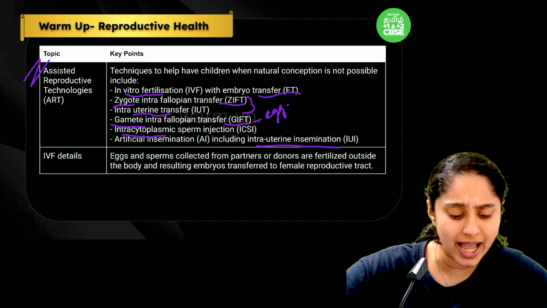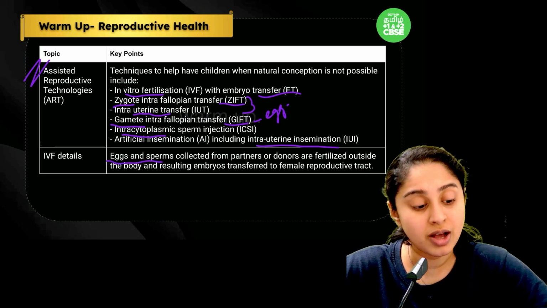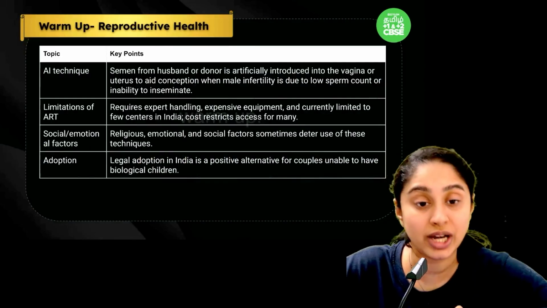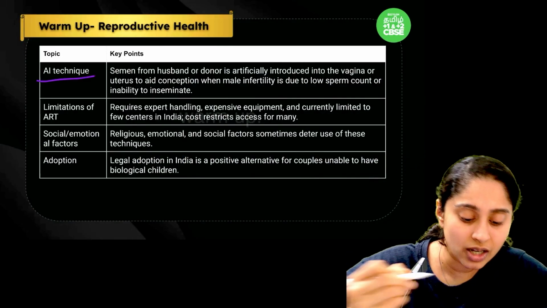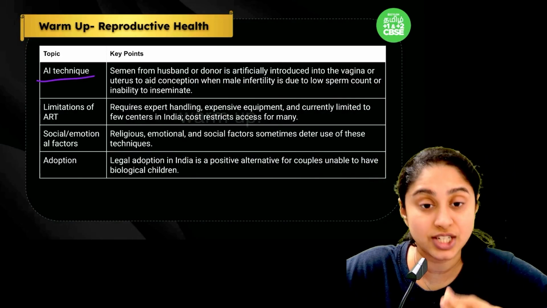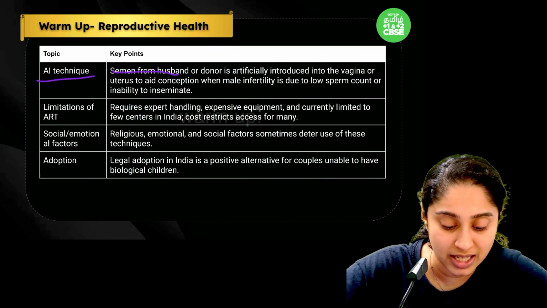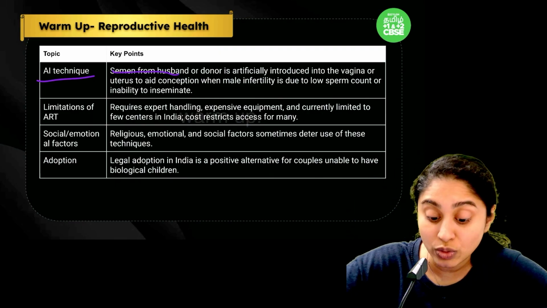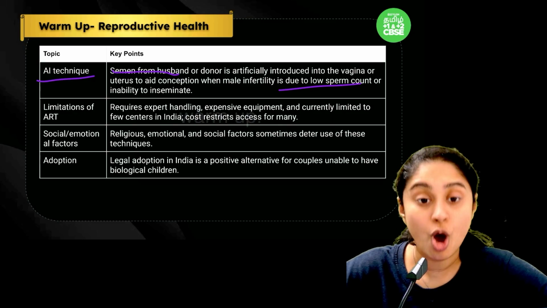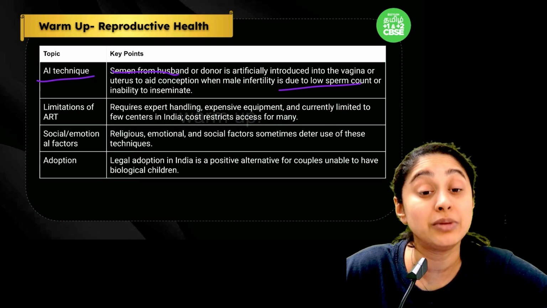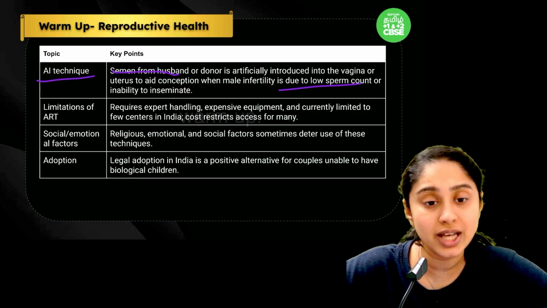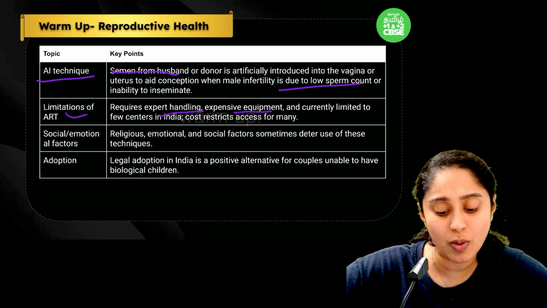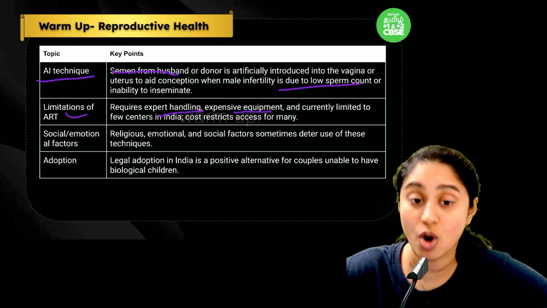So we can use the egg and sperms collected from the partners or from the donors and put them inside the body. Now AI technique is nothing but artificial insemination. Semen is collected from the husband and put into the body of the female. Why do we do that? Because if there is a lower sperm count or the male is not able to inseminate, then we will go for the AI technique.